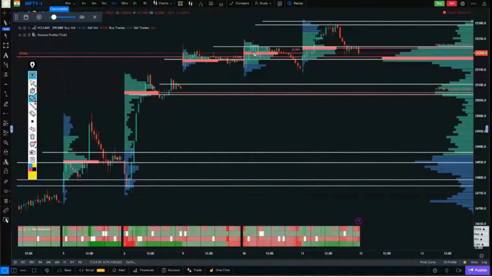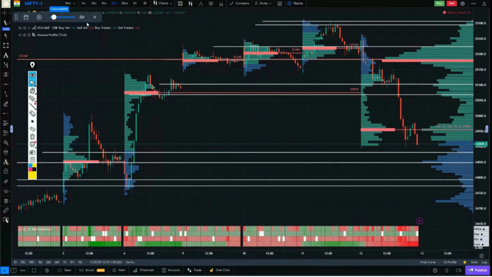So for the past 3 days, this zone had been formed. The most important was yesterday's VPOC zone, the volume node, the day before yesterday's, and even the day before that. We had marked this. There was a slight node here as well, so we marked the topmost layer of it, so that if this zone breaks, the entire volume node gets broken. And then this one, there was a volume node here as well, so nothing much. We had marked the nodes of the volume profile from the last 4 to 5 days. So now let's see how and where the market gave us confirmation.